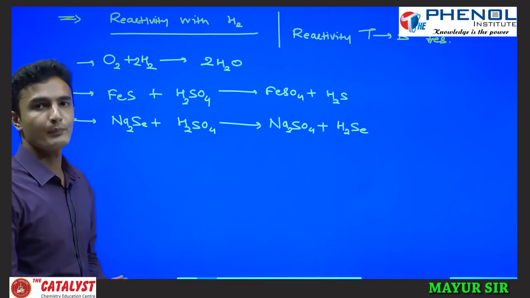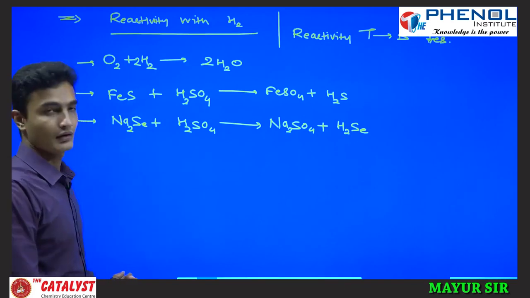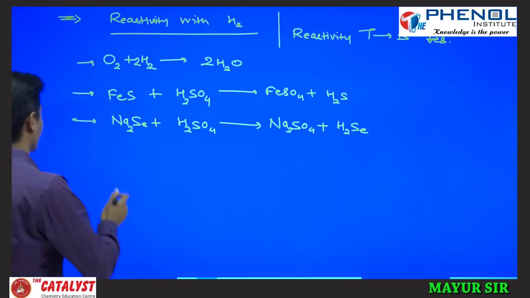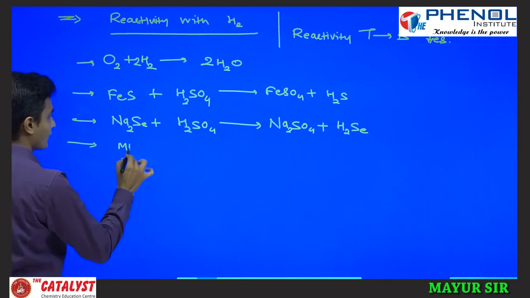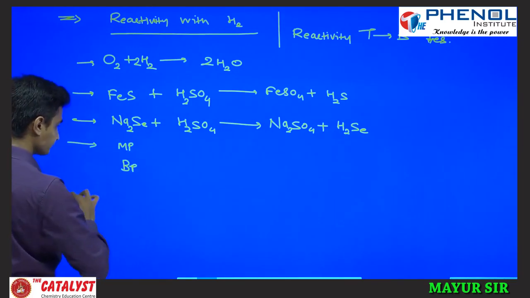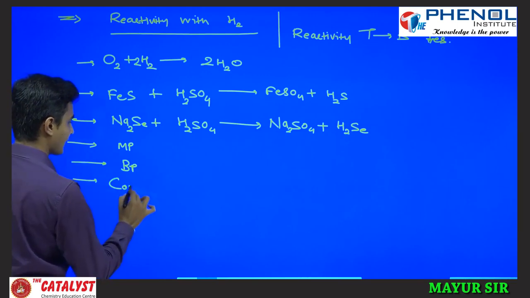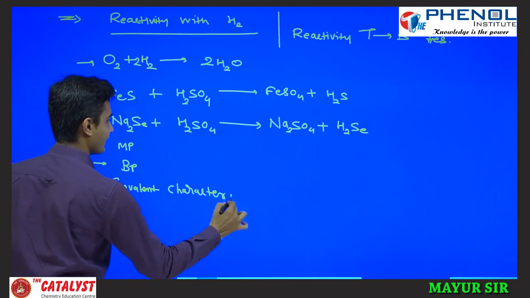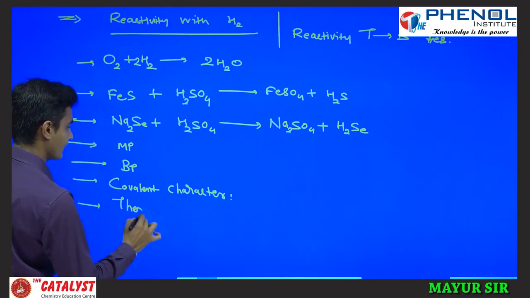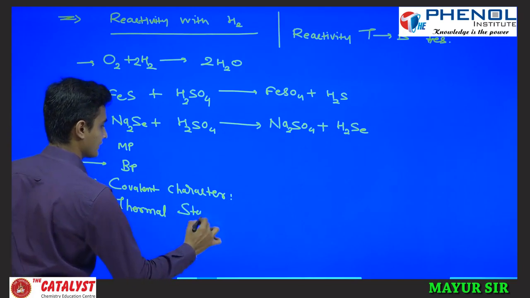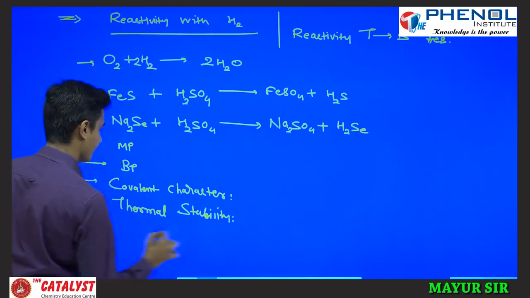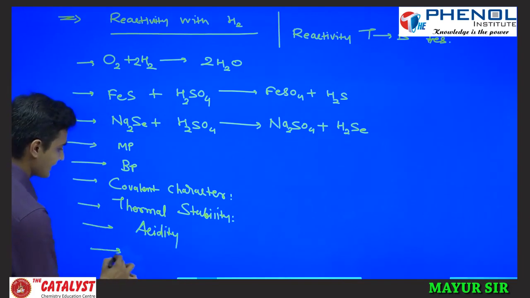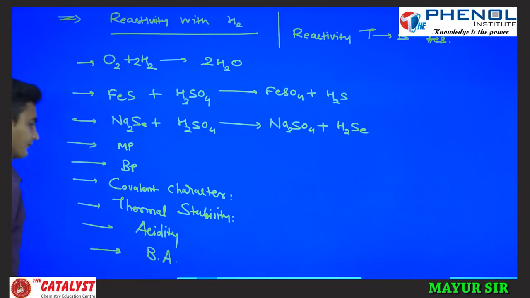Now we will see some properties of these hydrides, or you can say hydrogenated compounds of the 16th group. So I'll write melting point order, boiling point order, then covalent character. Next thing we will write thermal stability. Next thing we write acidity. And last thing we will write bond angle.